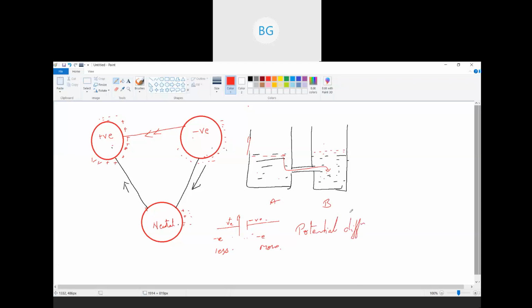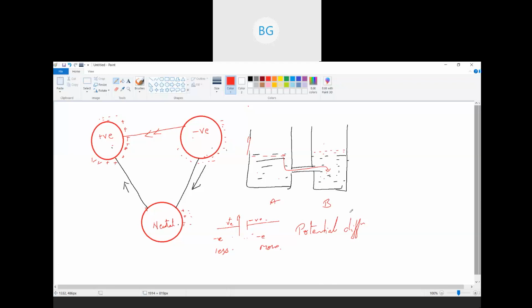Then we saw resistance. Resistance is what? It is the property of a material to oppose the flow of electrons. That is resistance, right? So the resistance of any material depends on four factors. One is the material of the wire.